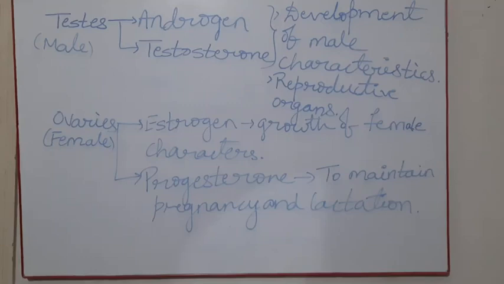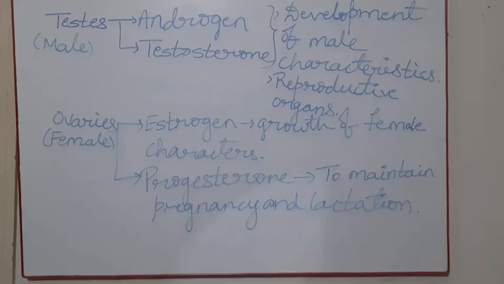Another two types of hormones come from the testes and the ovaries. In the male body, we find the testes, which release the hormones called androgen and testosterone. Androgen helps in the development of the reproductive organs and male characteristics.